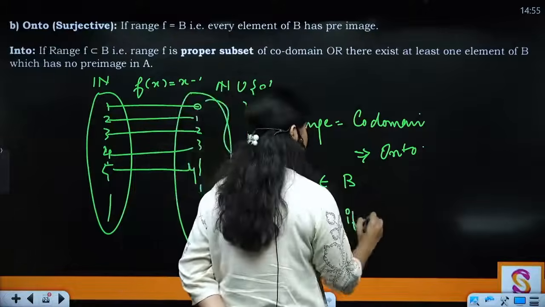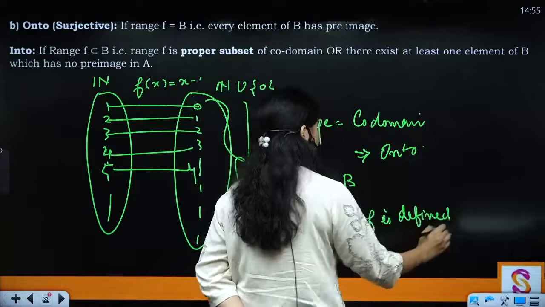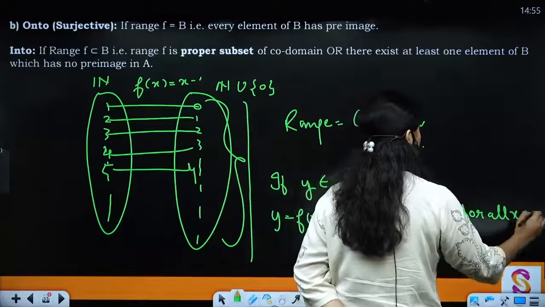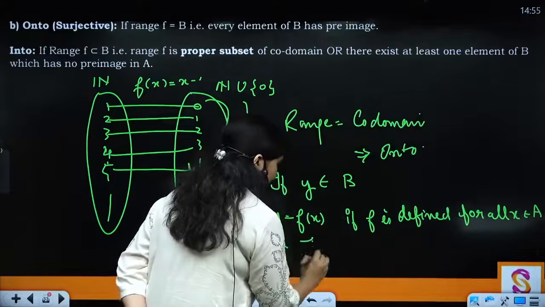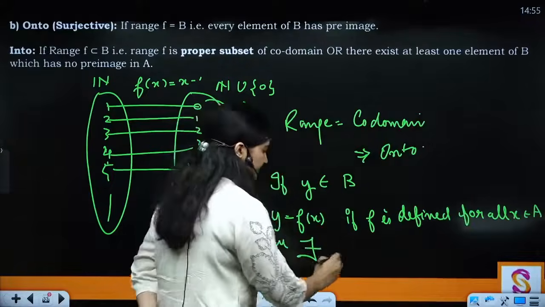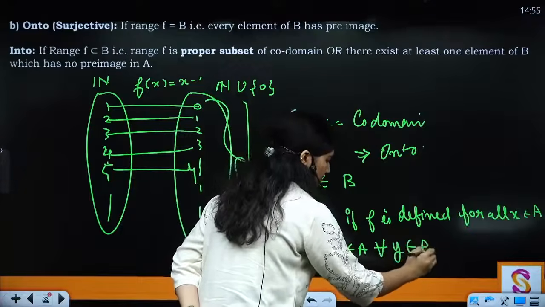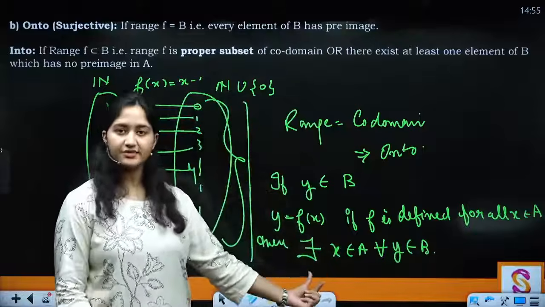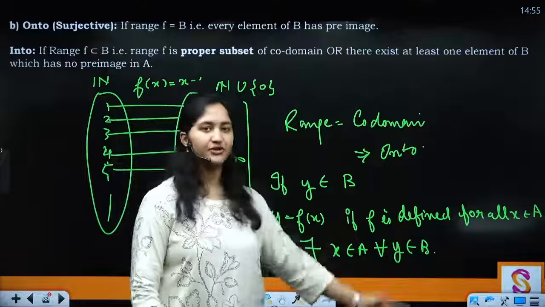If fx is defined for all x belongs to A, then there exists x belongs to A for all y belongs to B. Okay, for all y there exists an x which belongs to A, that is your domain set. That means the function is onto.